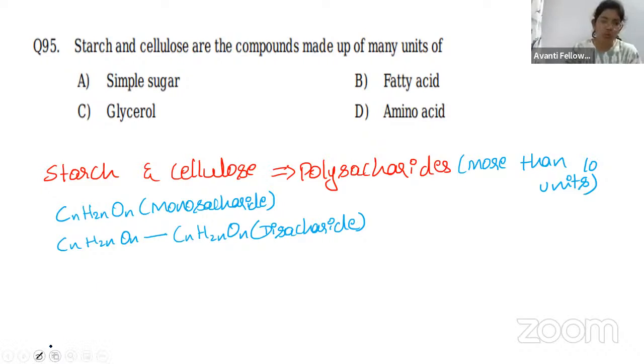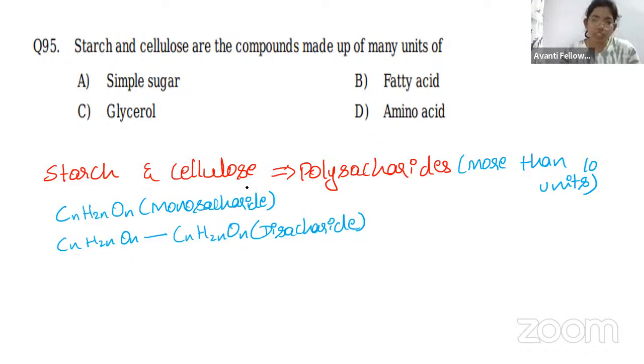Starch and cellulose both have more than 10 units of glucose. Whatever it may be, more than 1 unit of monosaccharides are there. So that is why starch and cellulose are called polysaccharides.